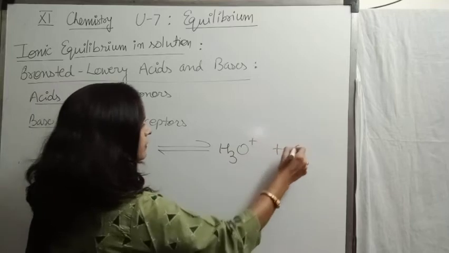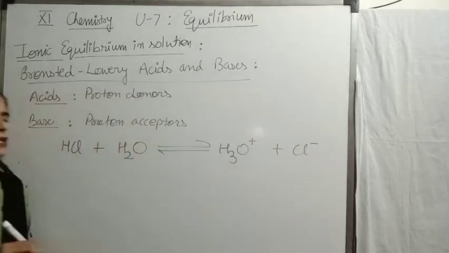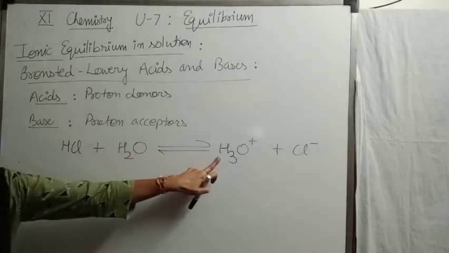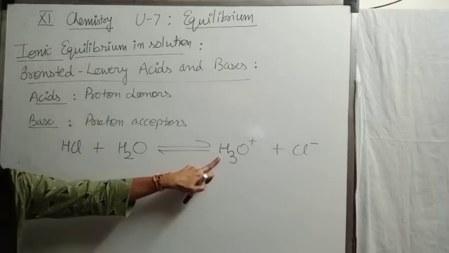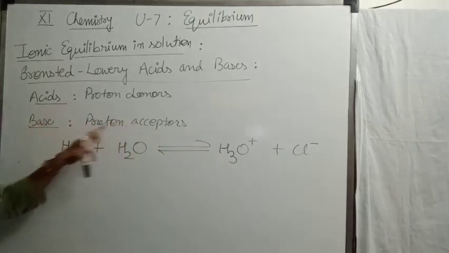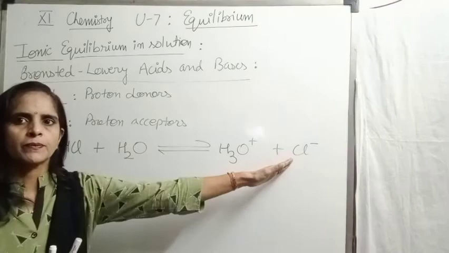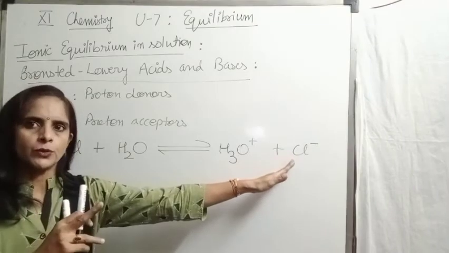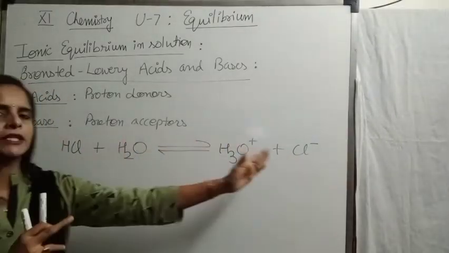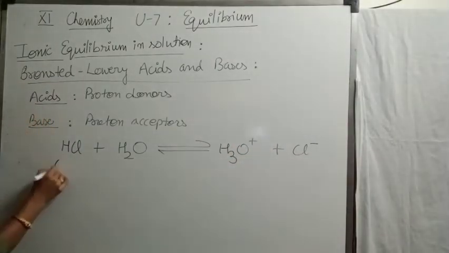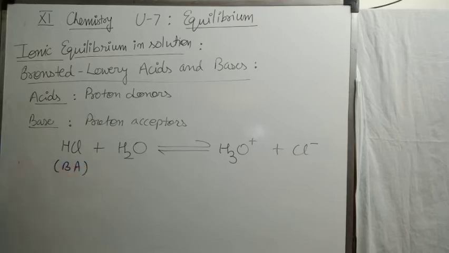H3O positive and Cl negative. Now here also apply that concept. In the forward reaction, HCl is converted into hydronium ion, means it has taken one proton, and the species which accept a proton are termed as Bronsted base. HCl is converted into chloride ion, released a proton, and proton donors are Bronsted acids.